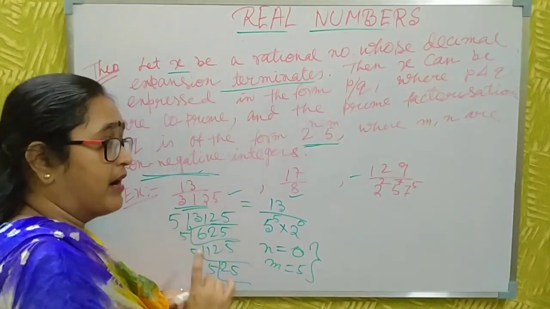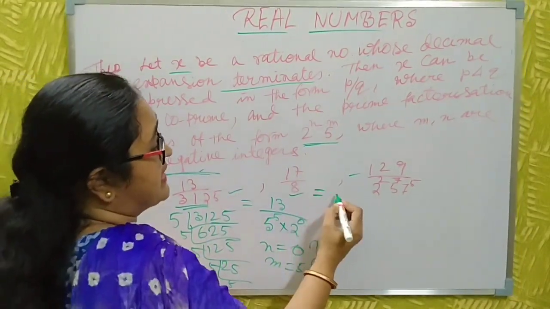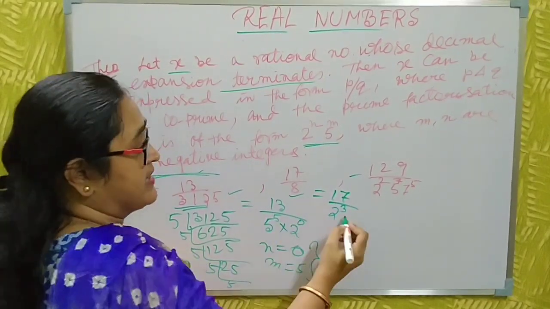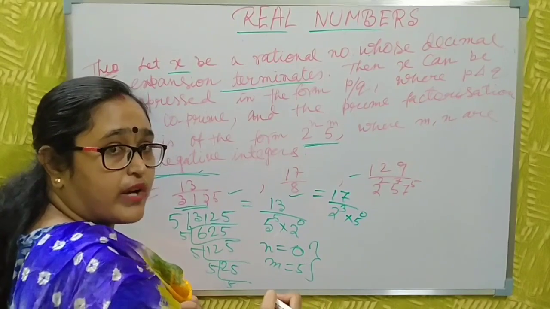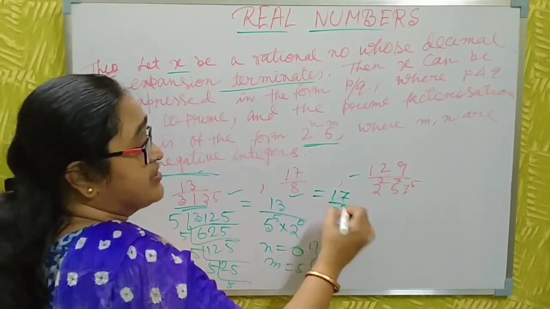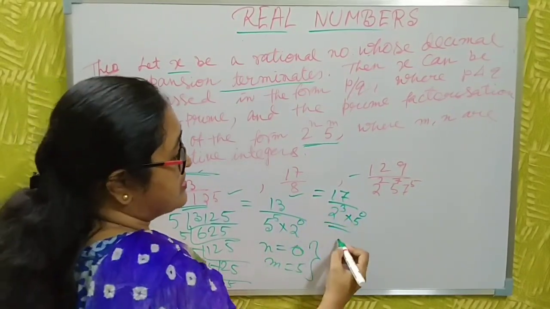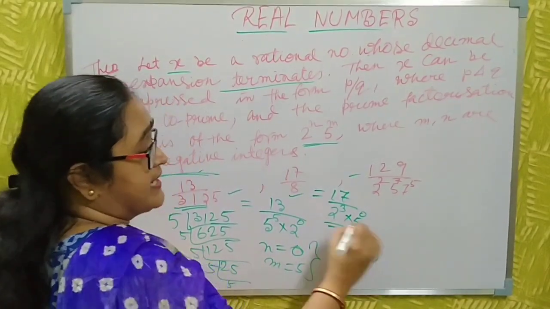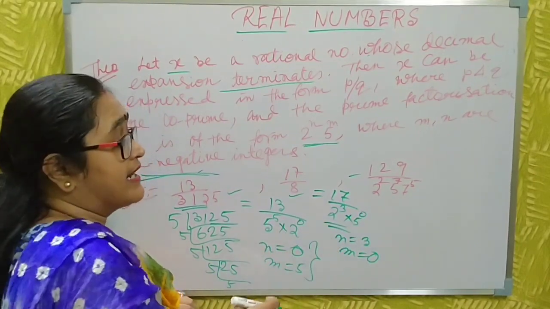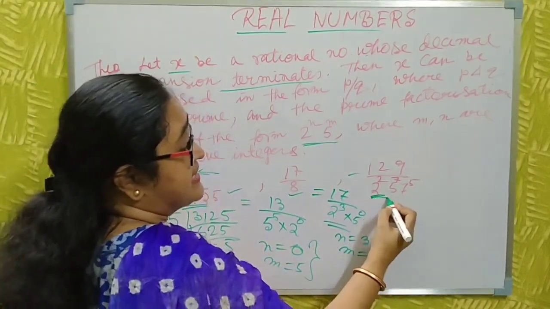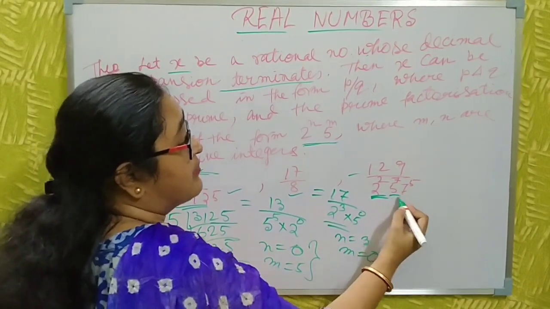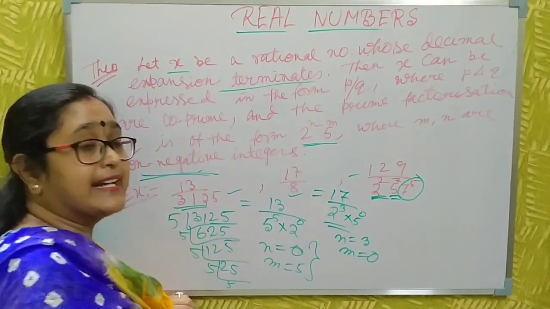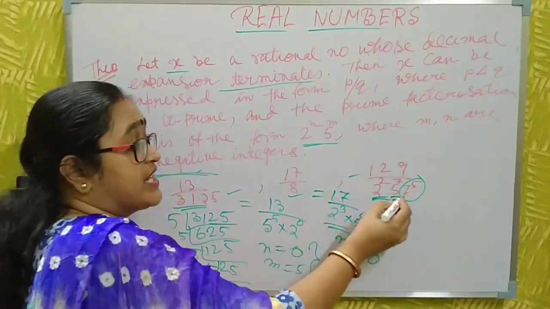Terminating decimal number. Now do like this. This one is 2 cube. Here there is no 5, that means 5 to the power 0. Just look and say this is also terminating, because here n is 3 and m is 0. There is no other factor here. And look at this one. Here is 2 square, and 5 to the power 7 is also here. But another factor is present here.